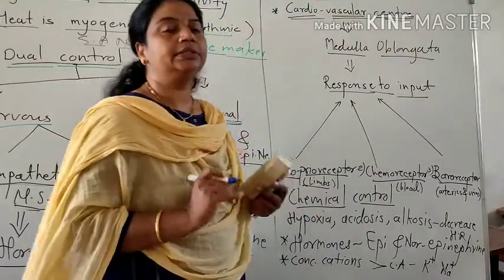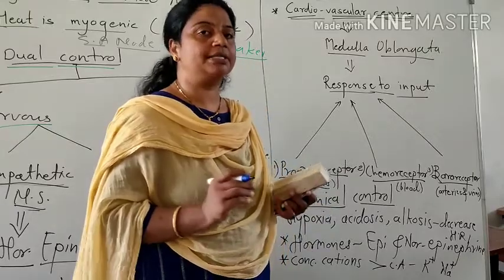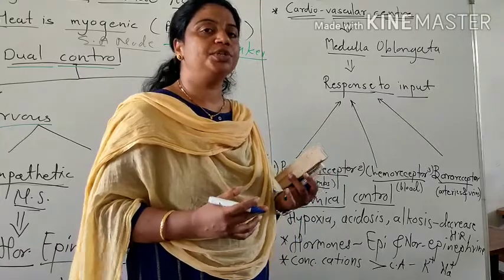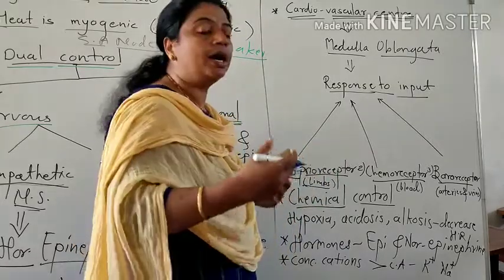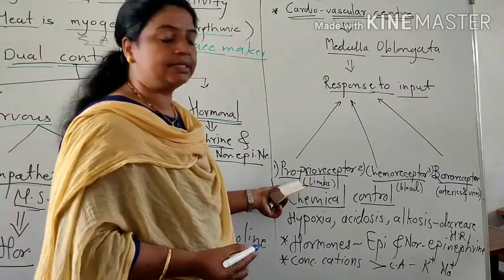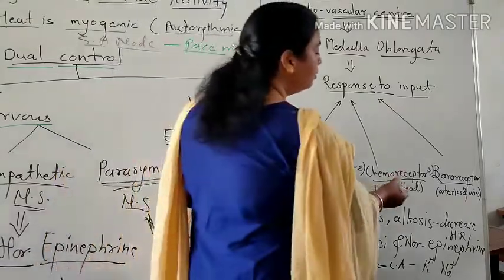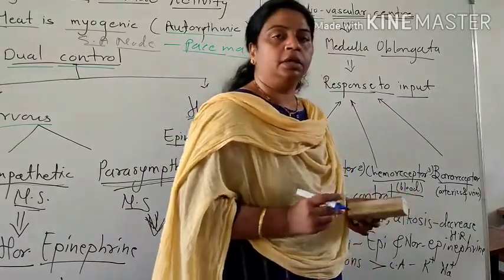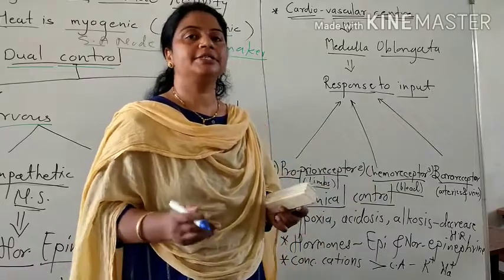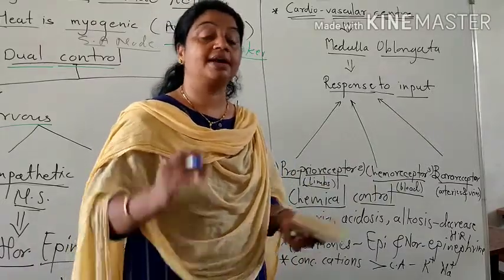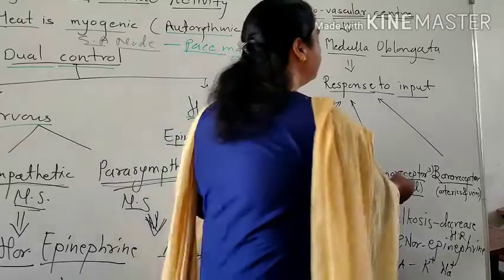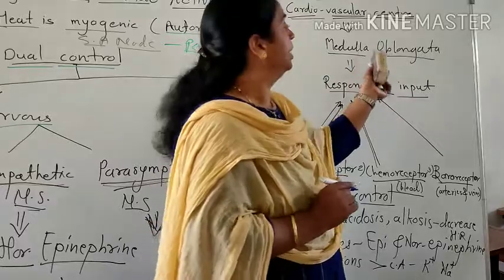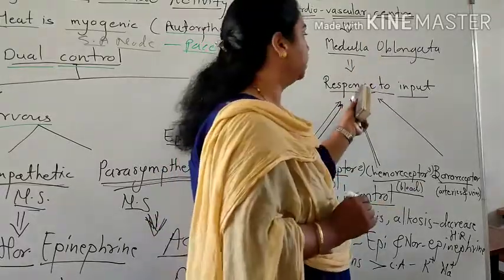Proprioceptors monitor the position of limbs and muscles. When we exercise, the limbs and muscles get activated, and the heartbeat increases because of the proprioceptor. Then the chemoreceptor monitors the chemical composition of the blood. When acidity increases, meaning H+ ion concentration increases, cardiac activity decreases. The chemoreceptor gives this input, and according to the input,